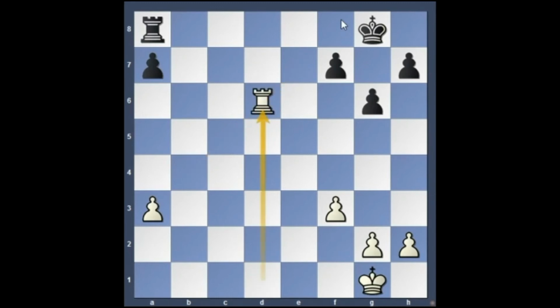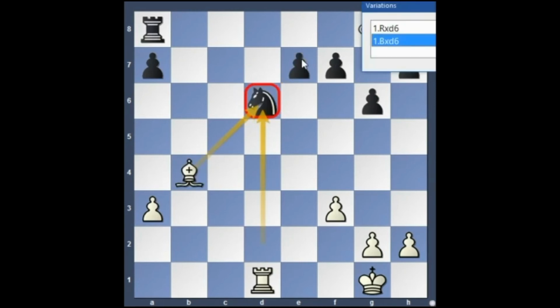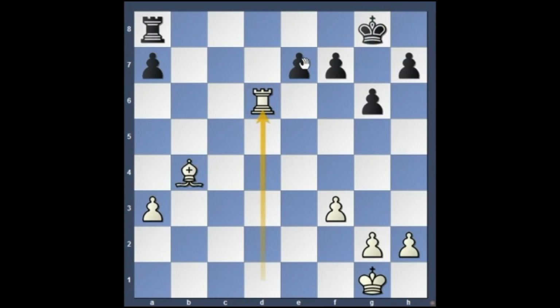In total we are gaining 4 points. We have captured the knight plus pawn. We got 4 points in return and lost only 3 points, that is our bishop. Instead, if we capture with the rook first, we are going to lose 5 points for 4 points in return. So this is the correct way of capturing, with the bishop, not with the rook. So what happens if we capture with the rook? He will capture it with his pawn. Then we can recapture the pawn, but we are gaining only 4 points in return and losing 5 points.